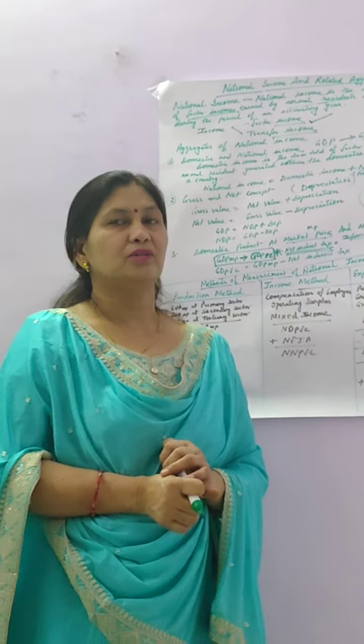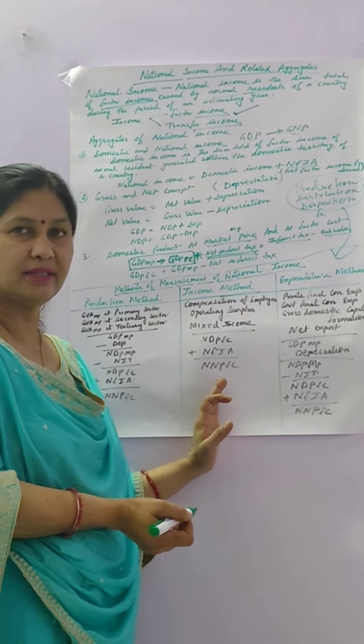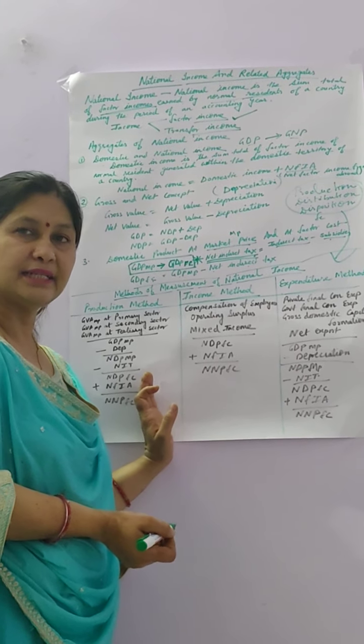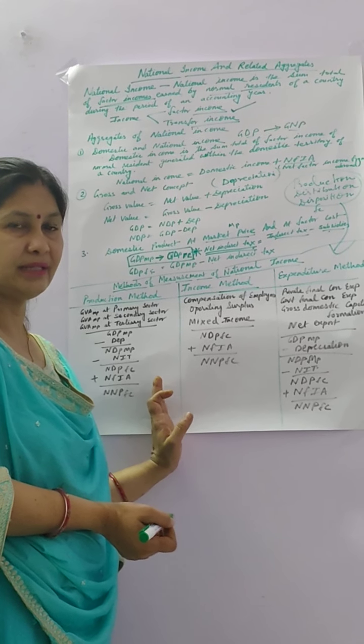And expenditure: when the factors of production get money, get income, what will they do? They will spend. They will purchase goods and services of their needs. That is known as the expenditure method. That is, from the expenditure of all four sectors, we are calculating national income. From the income of all four sectors, we are calculating national income. From the production units, production of all three sectors, that is primary, secondary, tertiary, we are calculating national income.